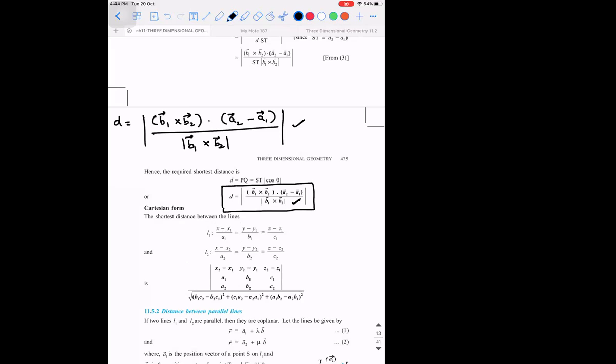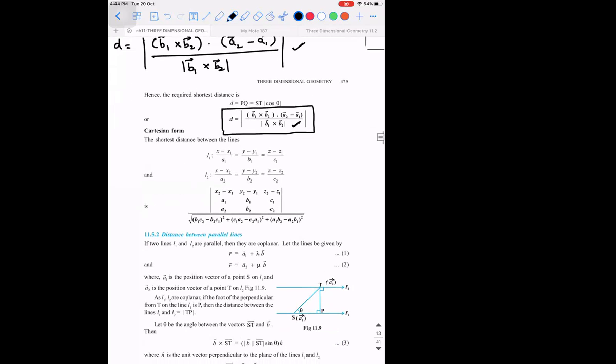Similarly, when you talk about the distance between two parallel lines, the vectors will be taken in such a way that r vector will be a1 plus lambda b, and r vector will be a2 plus mu times b. Meaning the second vector will be the same, because if two lines are parallel to each other, then they will also be parallel to the vector to which each line is parallel.